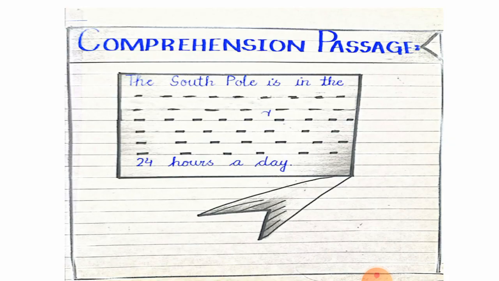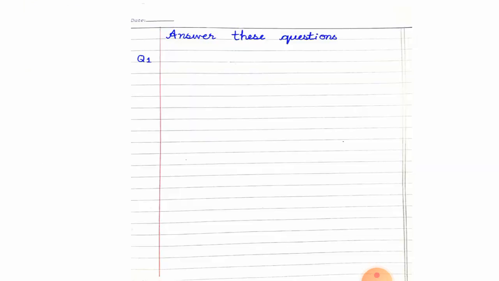The third question is the comprehension passage. For this I prepared the page for you. You are not supposed to write the full passage. You can write the passage in dotted form. As I show it on the screen, I used the first line and the last few words of the passage. The same you will prepare. On the next page you will write the answers to these questions. You will write question number 1 and you will write its answer. The answers are there in the passage.